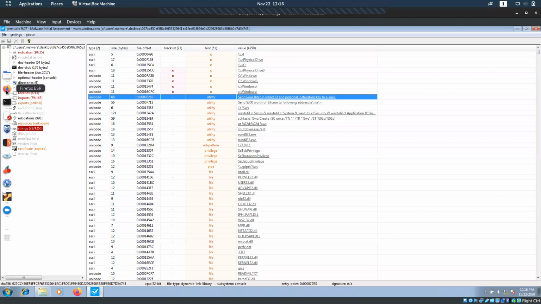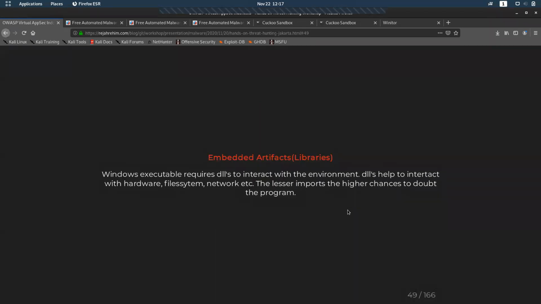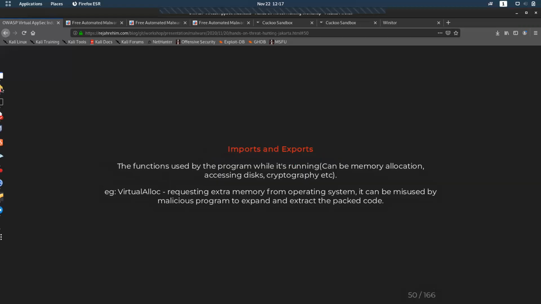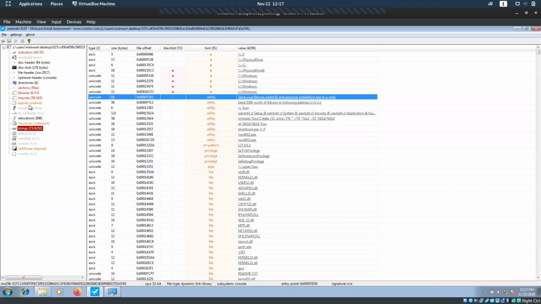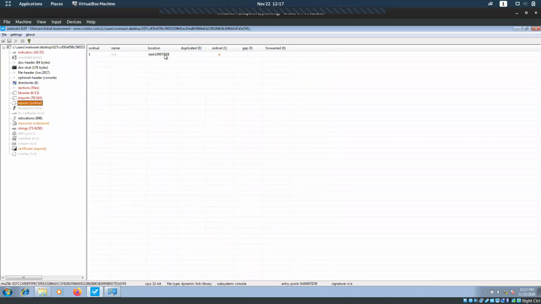There are a couple of other things also which we go through. Like I said, strings, which give file names, URLs, IP addresses, registry keys, and things like that. Embedded artifacts like libraries, which also say file system, network. Imports and exports, like I said. You can see here imports, virtual alloc, which is not a good import. If we see exports, everything is exported to a .text kind of location. I have to check where it is. It is ordinal. Okay.